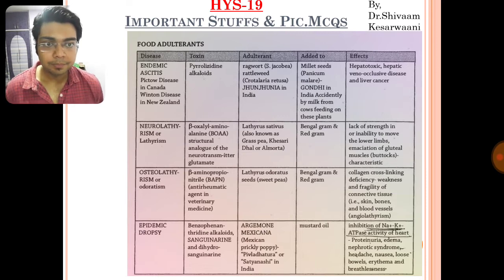Now epidemic dropsy is caused by sanguinarine toxin as well as benzophenanthridine alkaloid. The adulterant is Argemone mexicana, and you all know it is mixed with mustard oil. It causes inhibition of sodium potassium ATPase activity of the heart. As a result, it also causes nephrotic syndrome, edema, proteinuria, etc. So these four diseases, you now know the toxin as well as the adulterant. They are keen in asking the toxin as well as the adulterants.